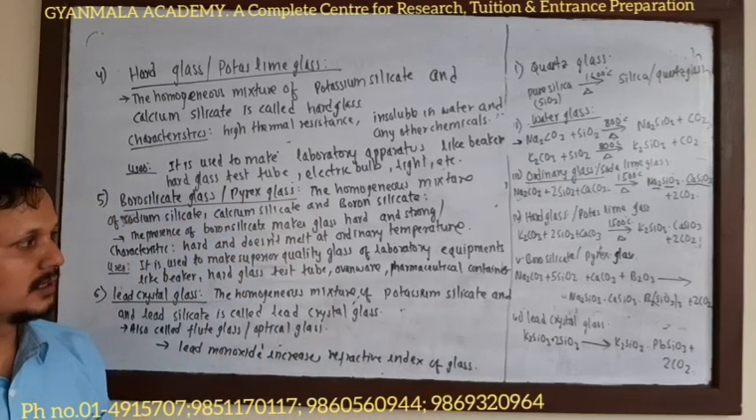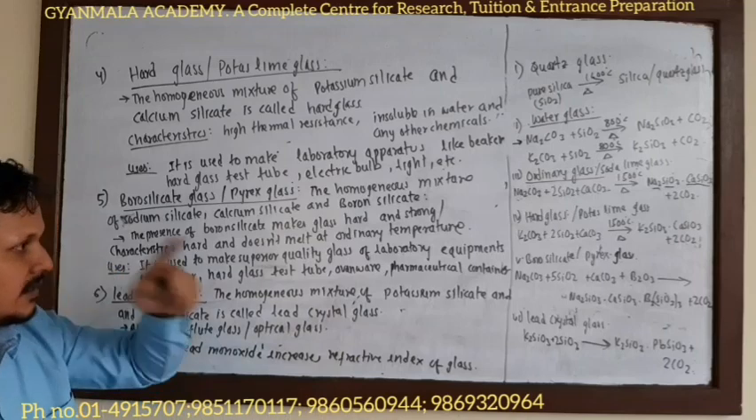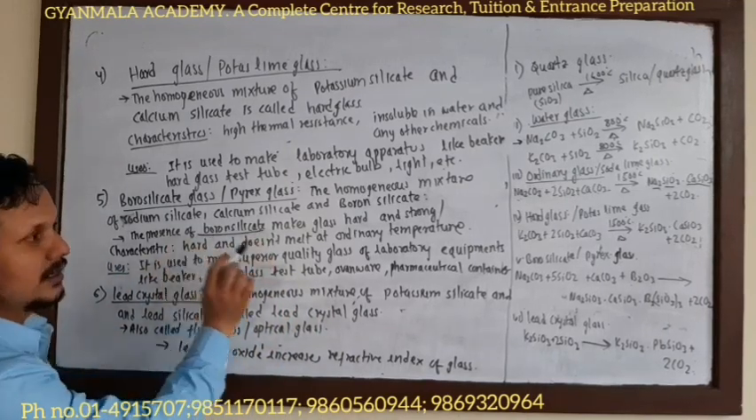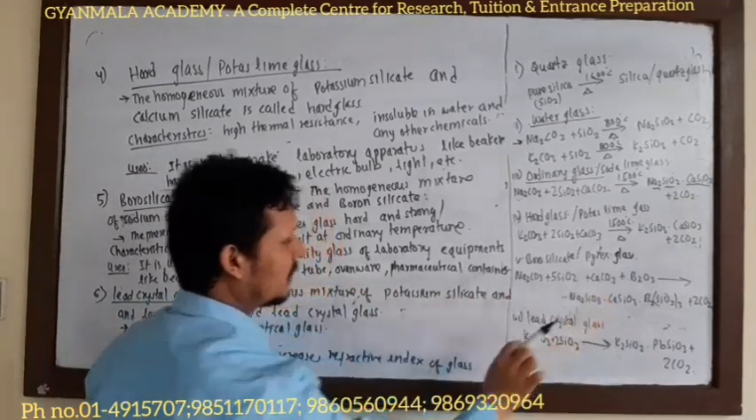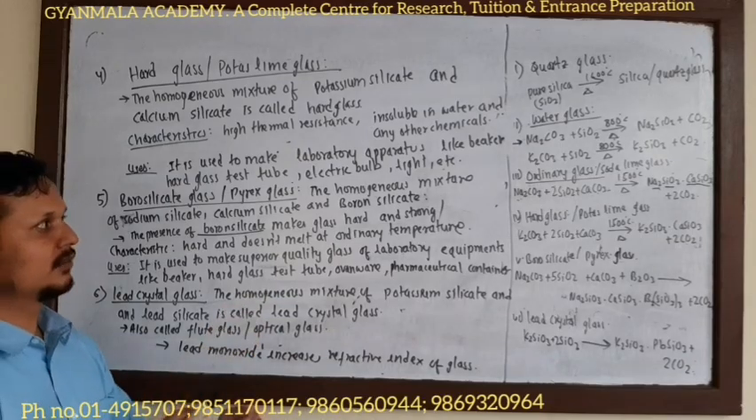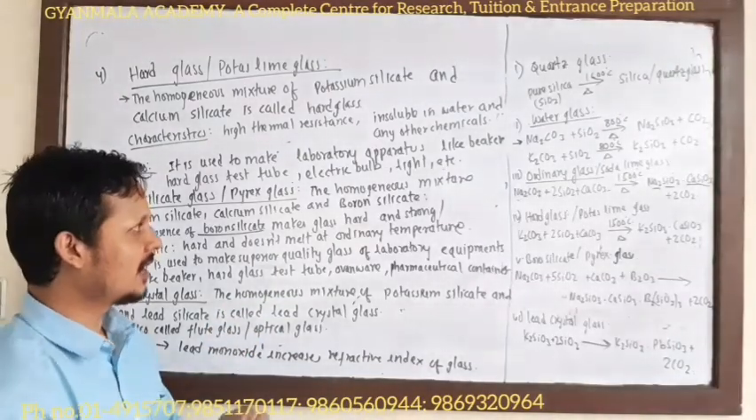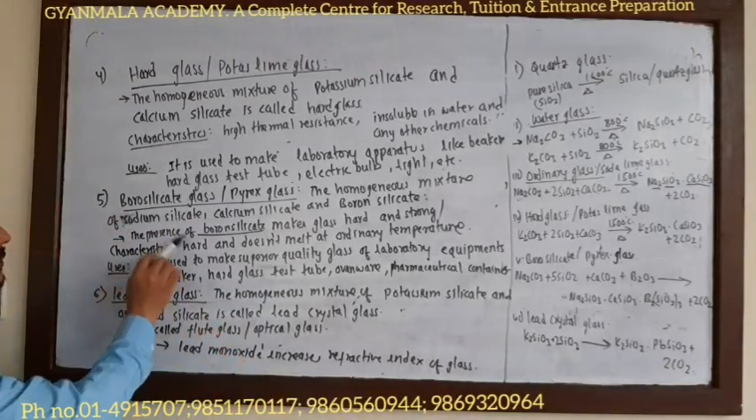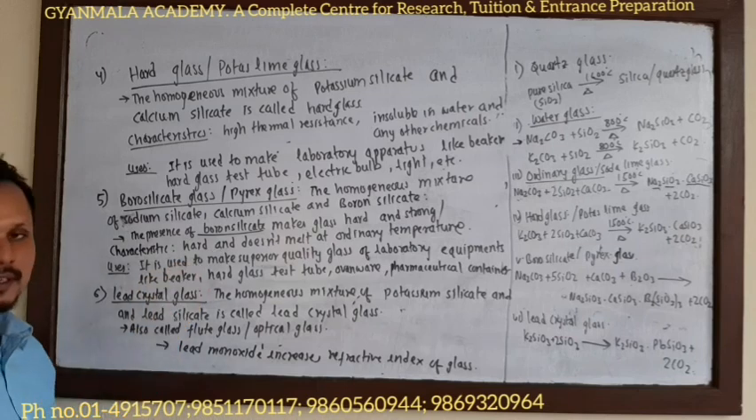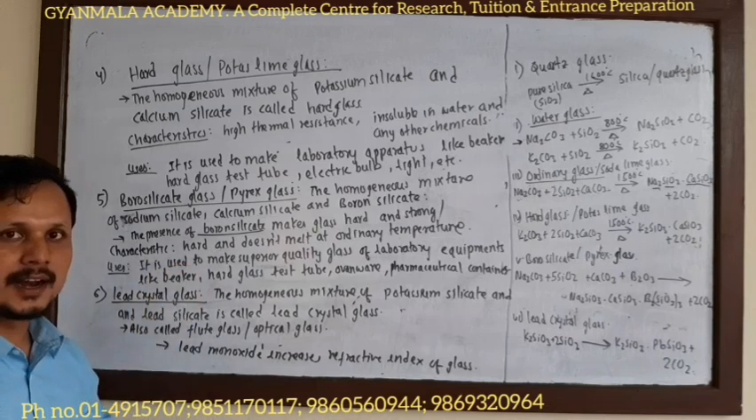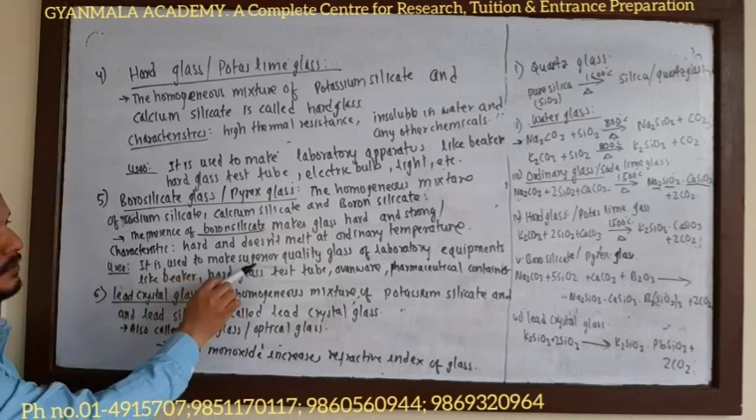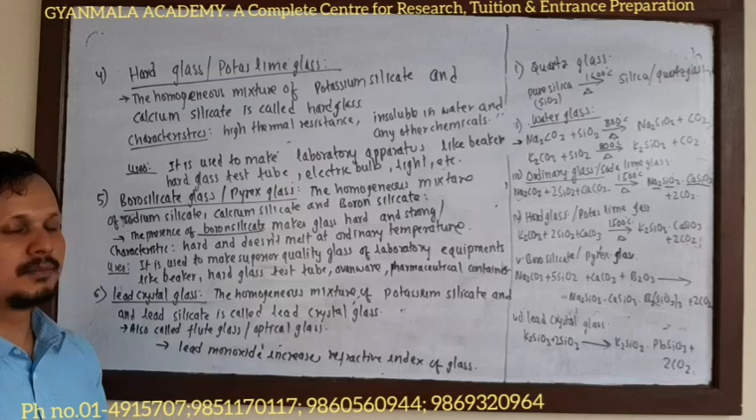Now, look here, with the addition of boric oxide, it makes the glass very hard and strong. The characteristics of borosilicate glass: it is very hard and does not melt at ordinary temperature. Uses: it is used to make superior quality glass of the laboratory equipment.